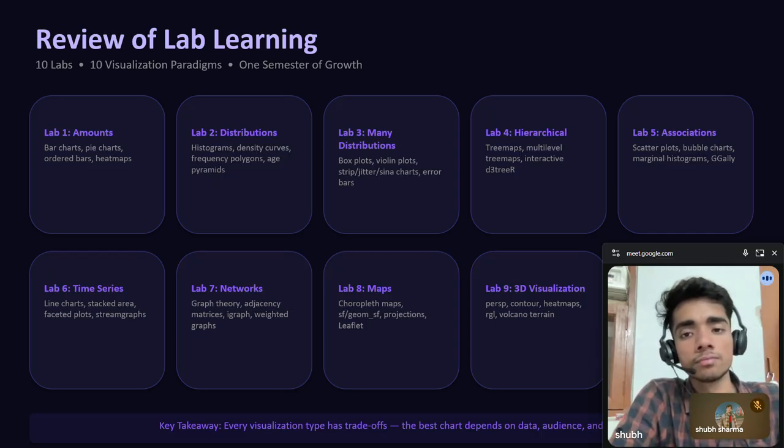In Lab 4, I was introduced to hierarchical data through tree maps, including interactive ones with the D3TreeR package. Lab 5 was about time series, line charts, stacked areas, and so forth. You can read through the labs. Other labs explore 3D visualizations with perspective plots, contour plots, and volcano datasets. Lab 10 brought everything together with multivariate analysis, parallel coordinate plots, correlation heat maps, and faceted box plots. The biggest takeaway from all of this is that there is no single best chart.